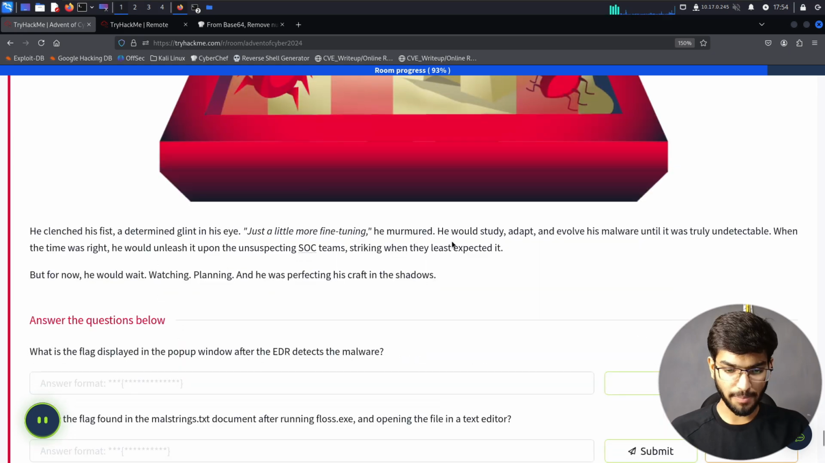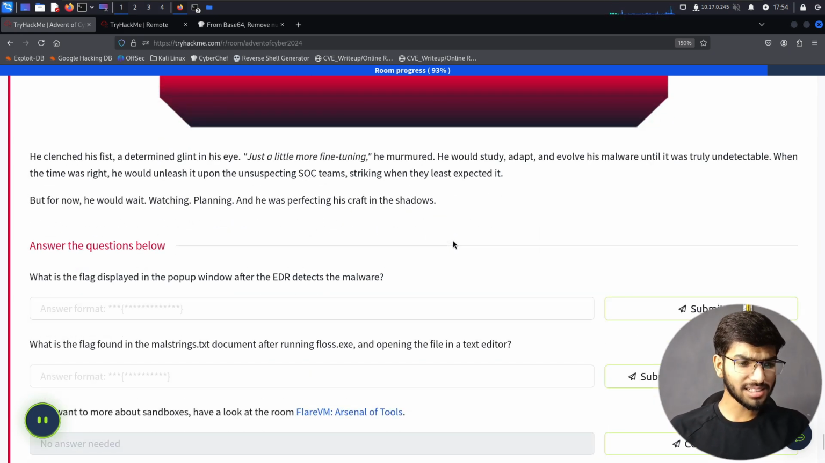Mayor Malware clenched his fist, a determined glint in his eyes. Just a little more fine tuning, he murmured. He would study, adapt, and evolve his malware until it was truly undetectable. When the time was right, he would then unleash it upon the unsuspecting SOC teams, striking when they least expected it. But for now, he would wait, watching, planning, and perfecting his craft in the shadows.